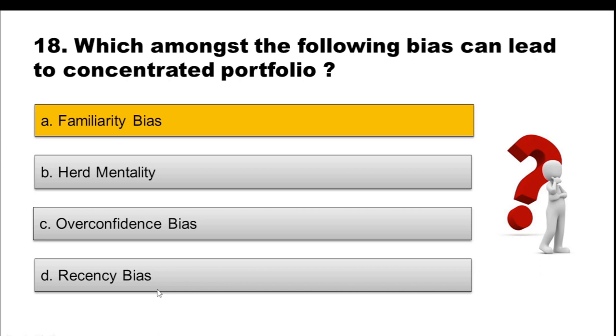Because they were familiar with these banks, because of their large presence. They had that confidence in the bank. So even if they don't know where the mutual fund schemes are investing, what the portfolio is, what the strength is, what the past performance was, regardless of all these things, they just get stuck in this familiarity bias because they were familiar with something, so they chose that. And this leads to a concentrated portfolio, because you are not exploring other options and other opportunities available in the market.